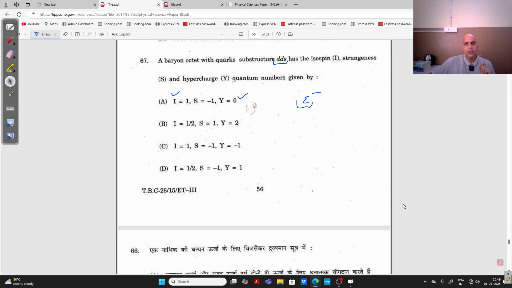Obviously for this group the total isospin is 1, right? Because 2I plus 1 is equal to 3. So I is equal to 1, right? And particularly for this sigma negative, the z component of isospin was minus 1, right? But here the examiner has asked you about the isospin I. Strangeness, right? It is obviously minus 1. We know very well. But the thing that decides the answer is this, Y is equal to 0. So this is the correct answer, right?